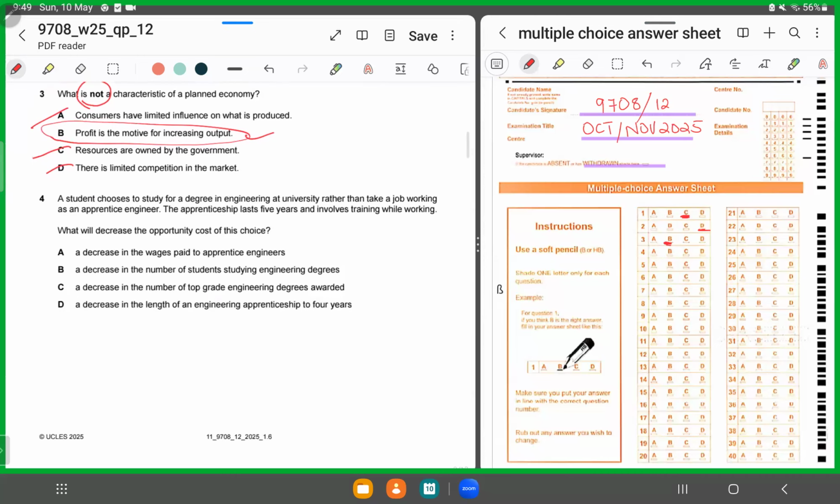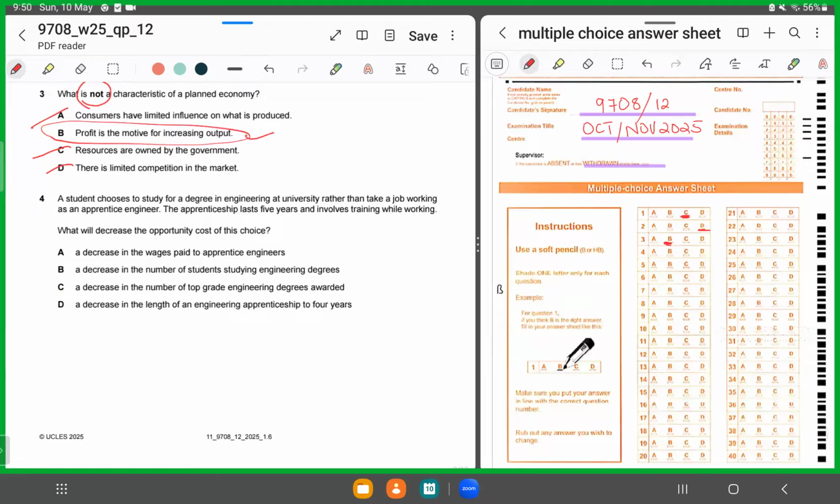All right. MCQ number 4, moving forward. A student chooses to study for a degree in engineering at a university rather than taking a job working as an apprentice engineer. So the student decides to pursue study rather than doing an apprentice job. If he would have opted for an apprenticeship, that would have lasted for 5 years, and while training, he would have also worked simultaneously. So now the question says, what will decrease the opportunity cost of this choice?